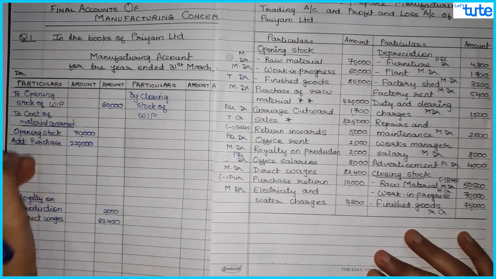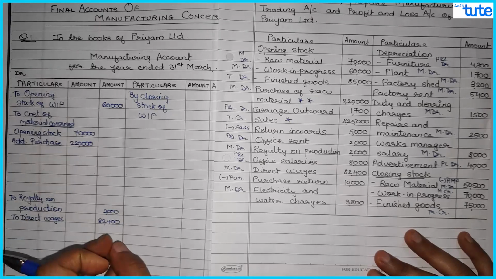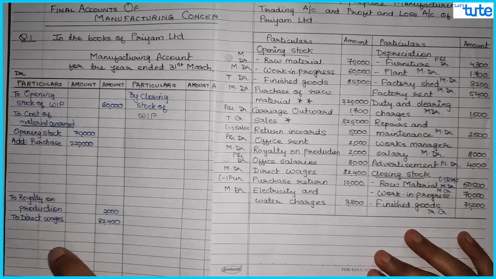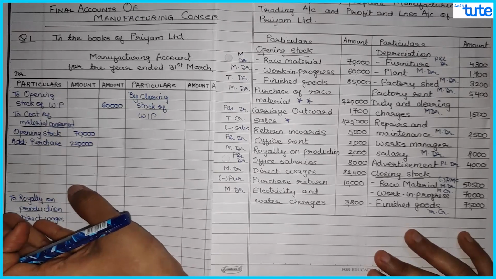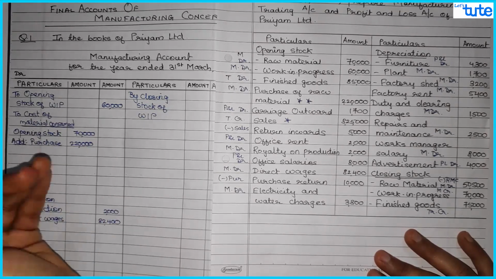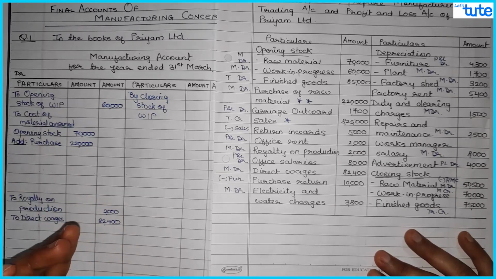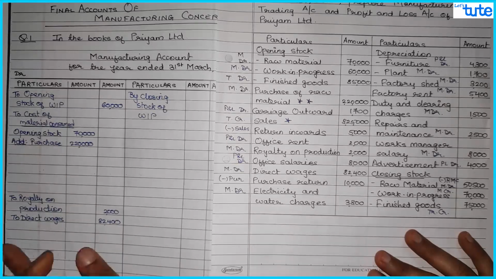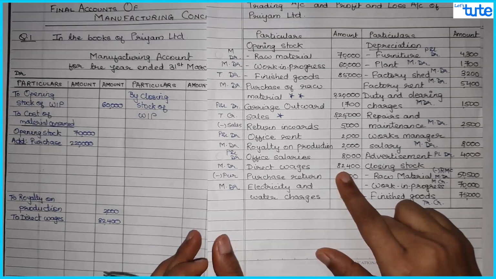If you give those headings and write the items below them, all the expenses related to the factory will come separately, and those related to manufacturing will come separately. That gives a better presentation of your answer. But if you are not writing those headings and you are just posting the items like this, that is also fine. So direct wages is done.